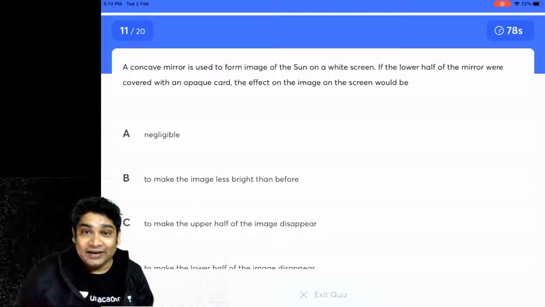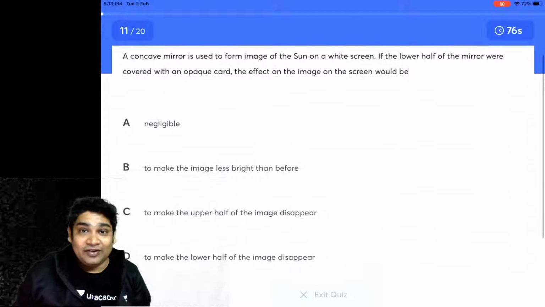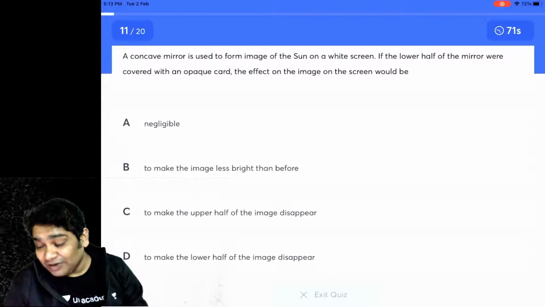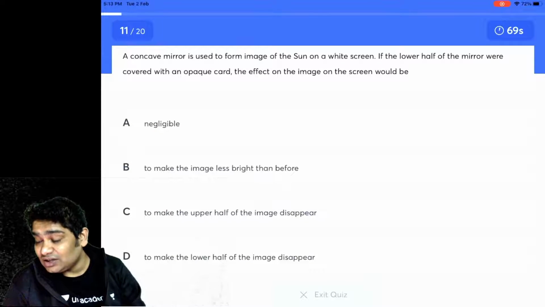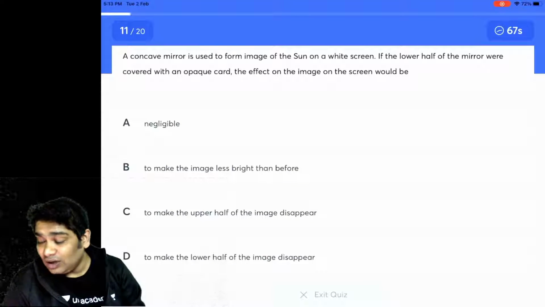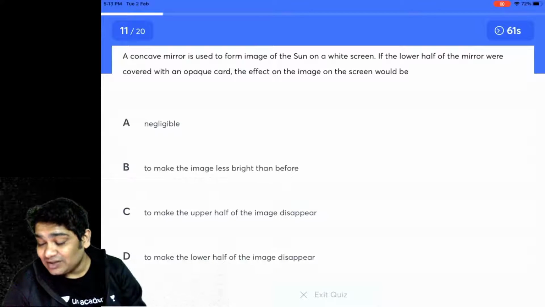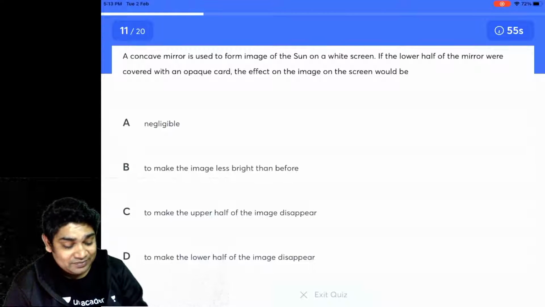All right, let's move on to the next question. We are halfway through our quiz, so 10 more questions to go. Good luck. A concave mirror is used to form the image of the sun on a white screen. If the lower half of the mirror is covered with an opaque object, the effect on the image is: A, negligible. B, makes the image less bright than before. C, makes the upper half of the image disappear. And D, makes the lower half of the image disappear.